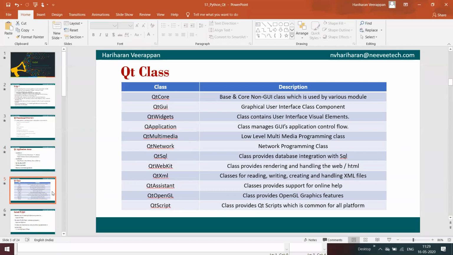We have the widgets, the application, multimedia related classes, network programming classes, database management, WebKit for rendering web pages and HTML, XML related Qt XML, graphics related Qt OpenGL, and scripting can be done with Qt.